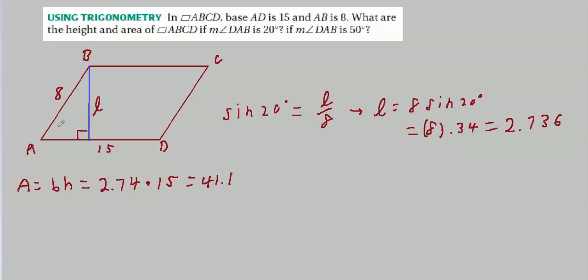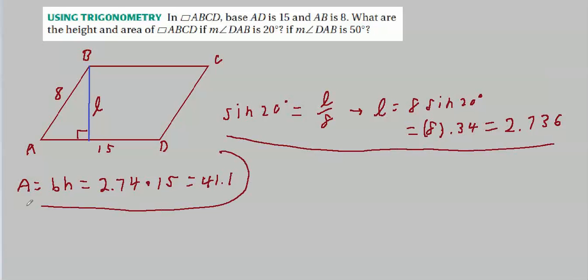But this time, it's 50 degrees. I'll just leave all this here, since the only thing that changes is this part right here. So let's draw a line under this and separate this off too. I don't want to get these equations confused with each other. Now, if this is 50 degrees, all we have to do is write the sine of 50 degrees equals, everything else stays the same.